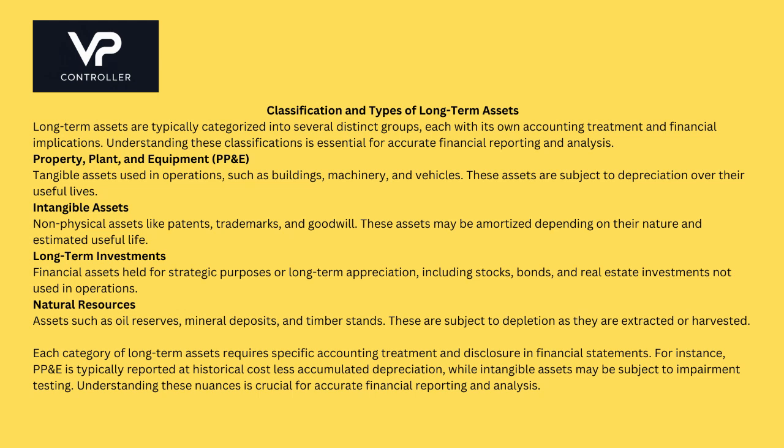Each category of long-term assets requires specific accounting treatment and disclosure in financial statements. For instance, PPE is typically reported at historical cost less accumulated depreciation, while intangible assets may be subject to impairment testing. Understanding these nuances is crucial for accurate financial reporting and analysis.